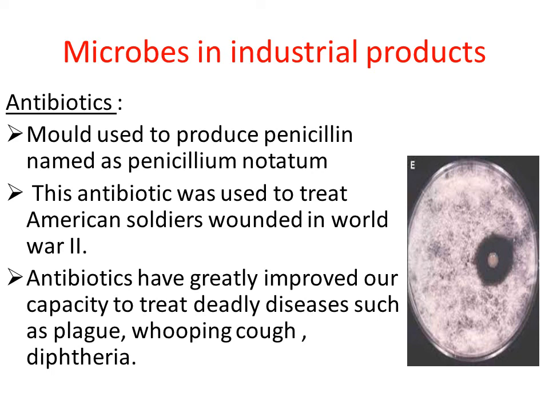But now we have antibiotics to treat these deadly diseases. Clear? So the credit should go to Alexander Fleming because he was the one who gave the idea regarding antibiotics. So now we have different kinds of antibiotics to treat a number of deadly diseases.